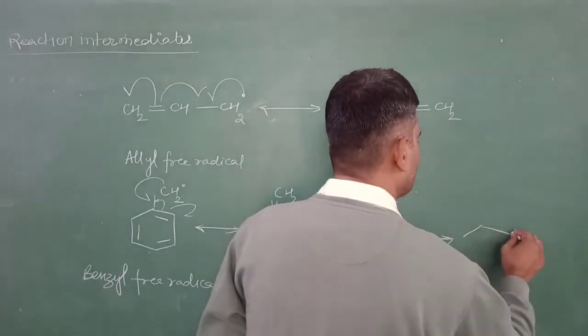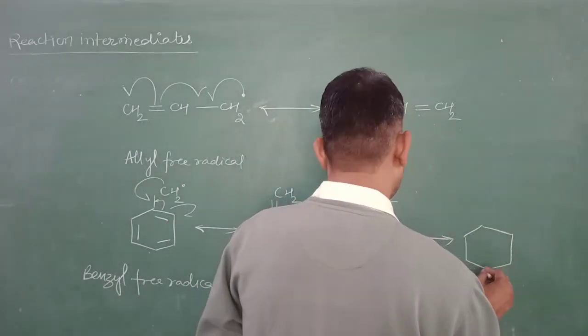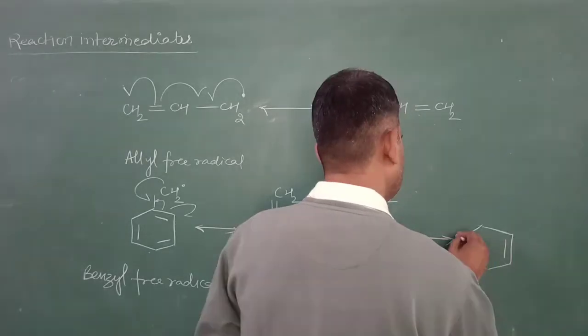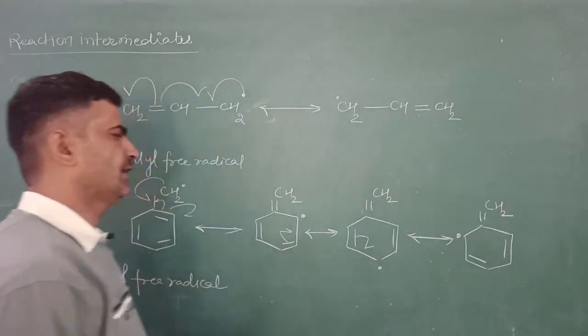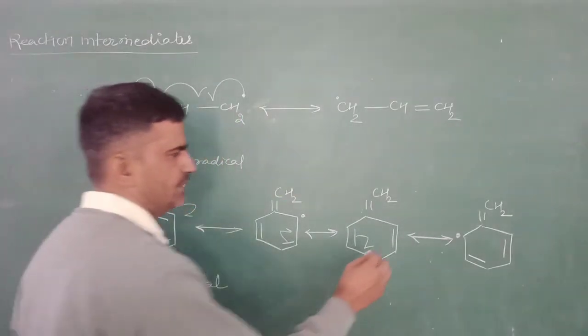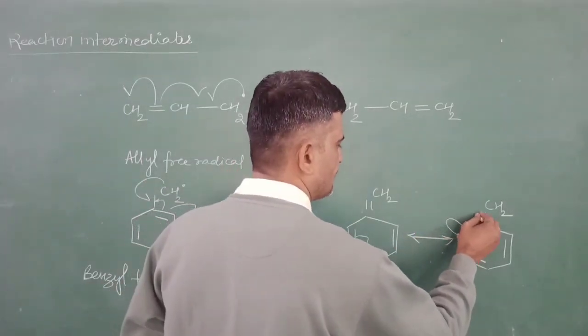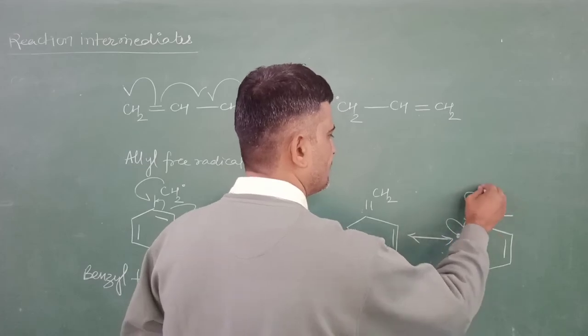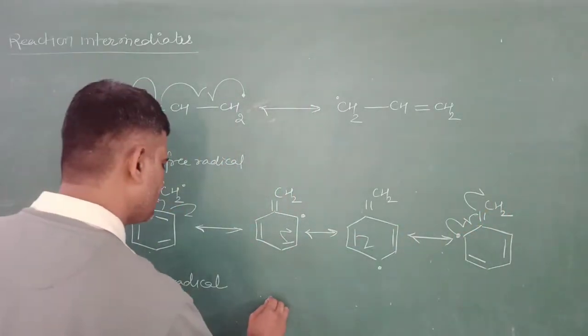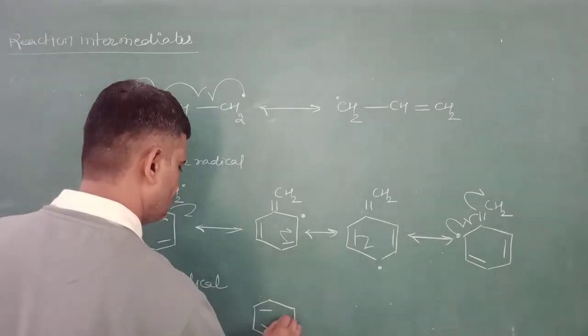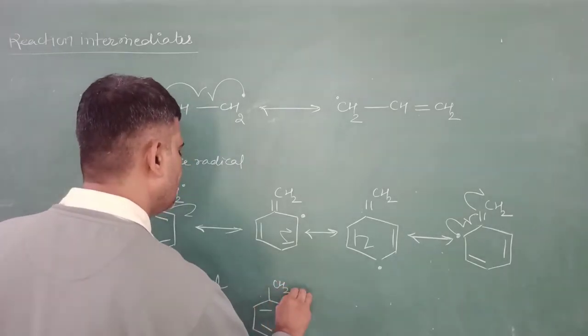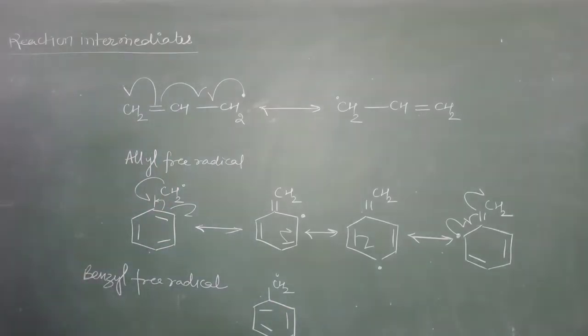This shows movement of this odd electron all over the benzene ring, and due to resonance stability increases. Finally we will reach this structure. We will get the benzyl free radical again.